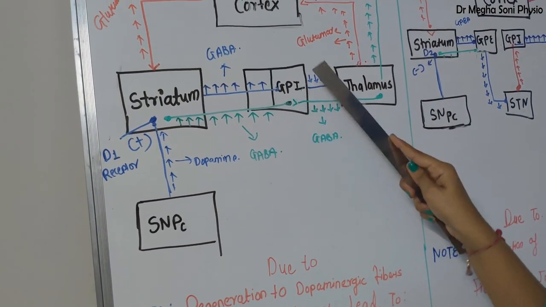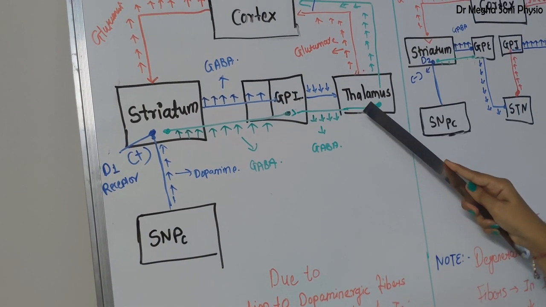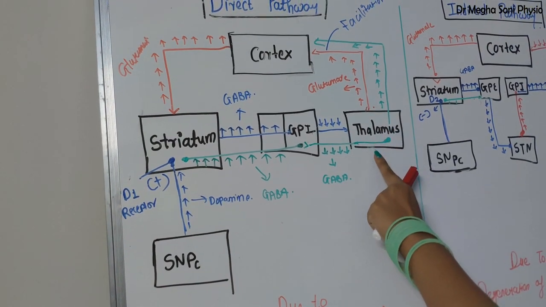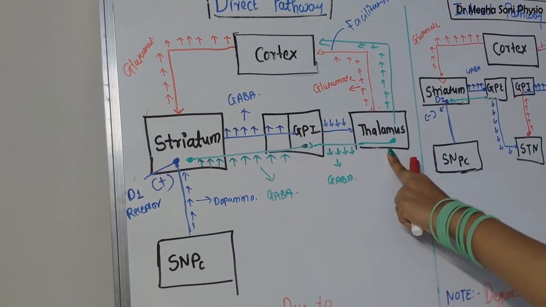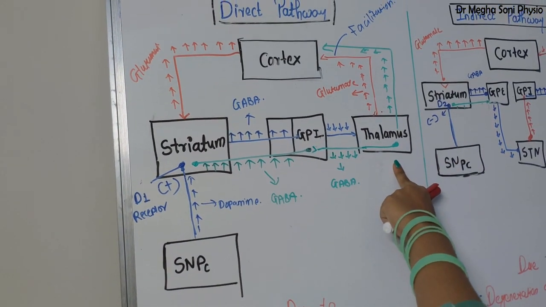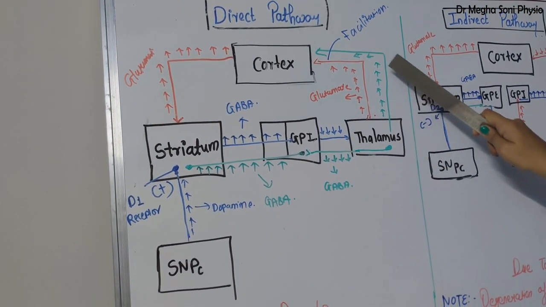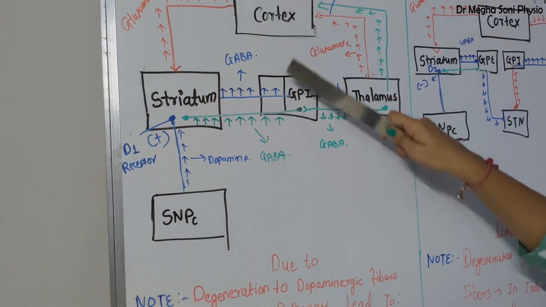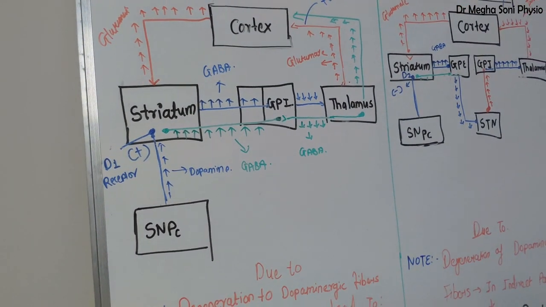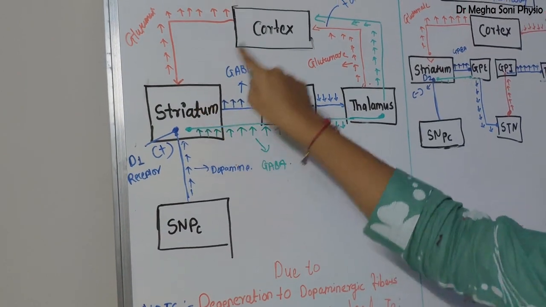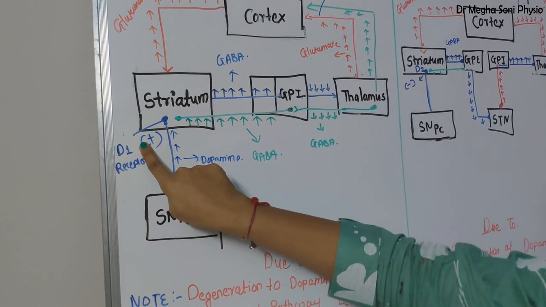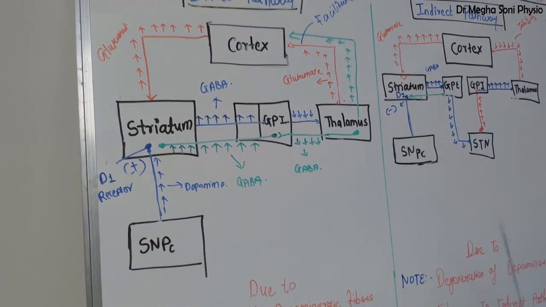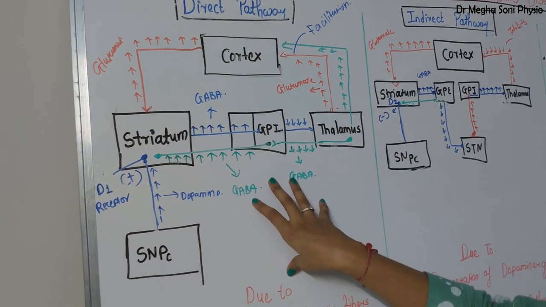As GPI is inhibited, it is not able to secrete more GABA over thalamus. Okay, you can see in this diagram. So thalamus is disinhibited, or in other words it will be stimulated. So this thalamus will send this excitatory signal to cortex, and in this way facilitatory movement takes place. So what is the role of substantia nigra pars compacta over this circuit? It stimulates the D1 receptor. It acts as a fine tuner.